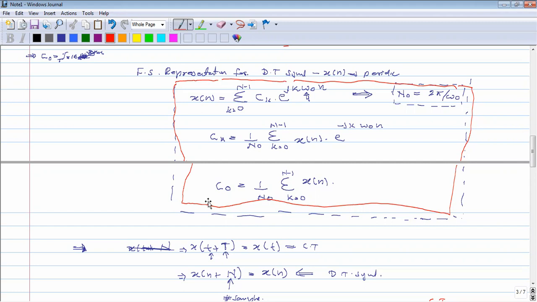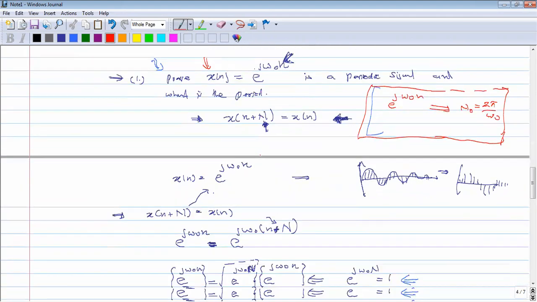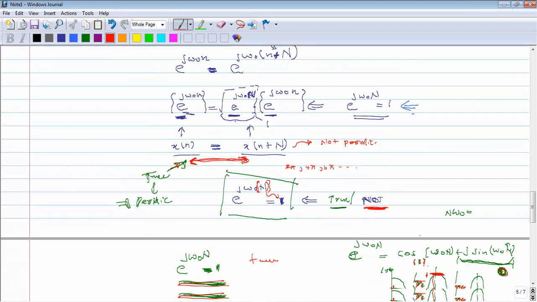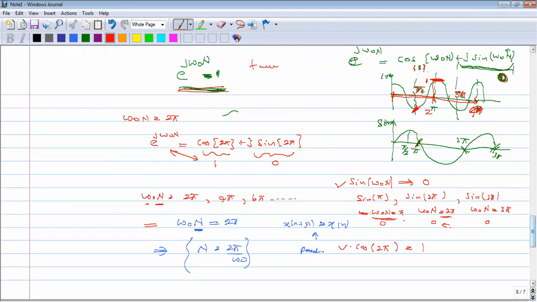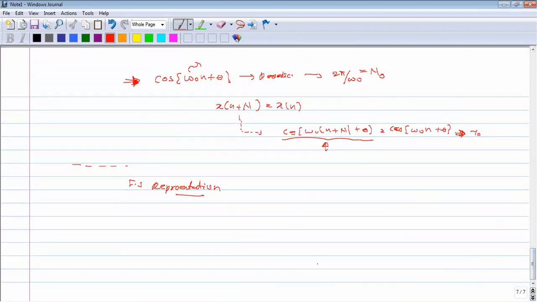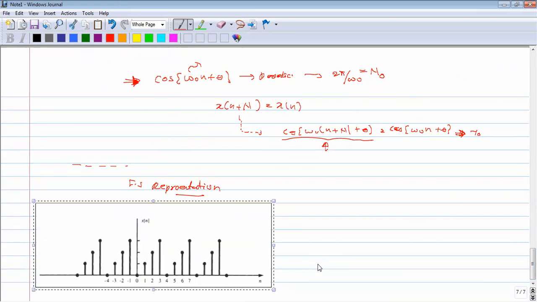Can you see my screen? I have one discrete time signal waveform, this one.